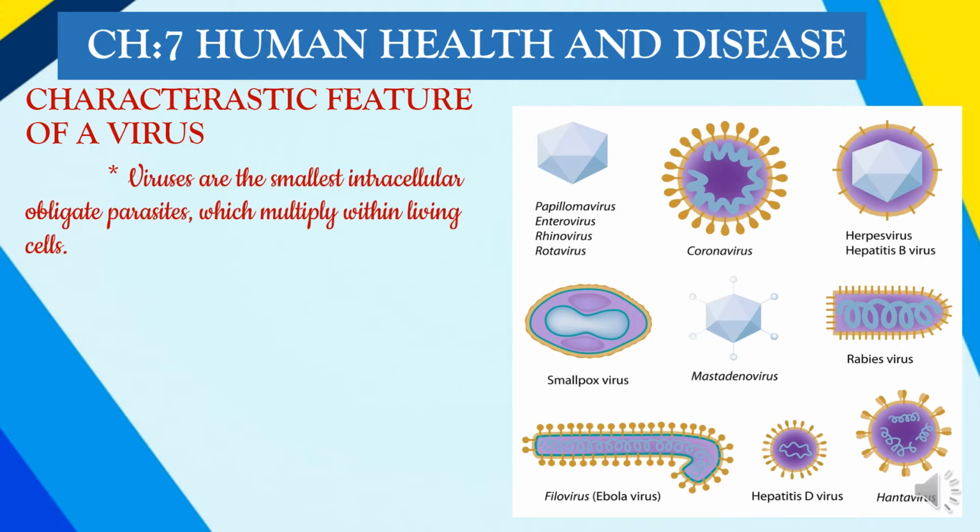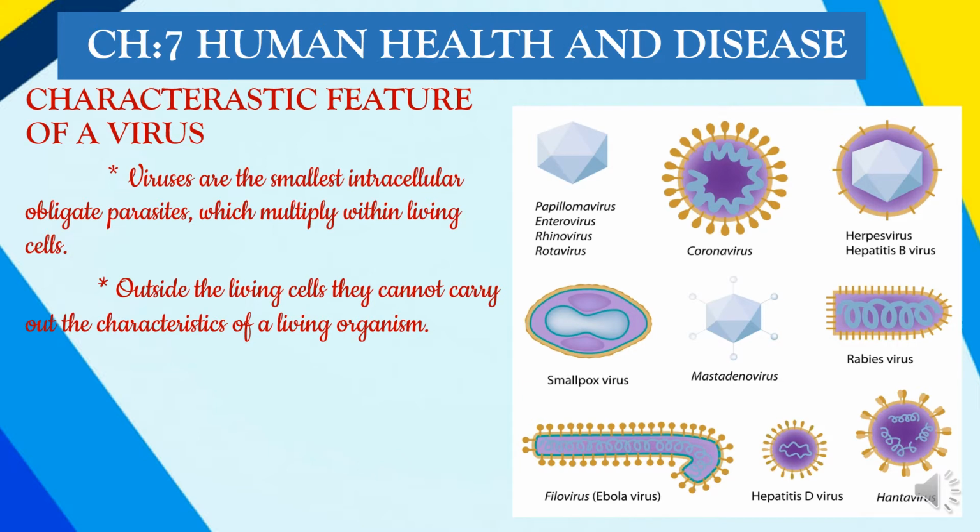Now these viruses are said to be the smallest intracellular obligate parasites. Intracellular, they live inside the cell. They multiply within the living cell. So we call them obligate parasites. Once these viruses are outside the living cells, they do not have any characteristic feature of a living organism. They cannot show any feature of a living organism. Only inside the living cell can they be alive and multiply.